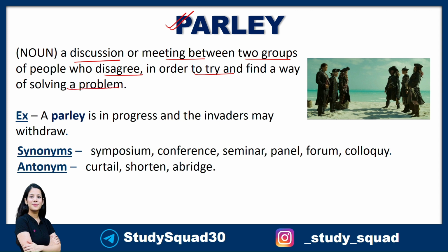So basically, there are two different parties here. Could you see in the image also? I've taken a reference from a very popular movie that you guys might be knowing. So here you have two parties. Both of these parties do not agree with each other and they are in disagreement. So in order to find a common solution to the problem, they'll have a discussion or a meeting, and that kind of discussion or meeting is called parley. Here the R is silent. So they'll have a parley. That is the word used for that kind of discussion.